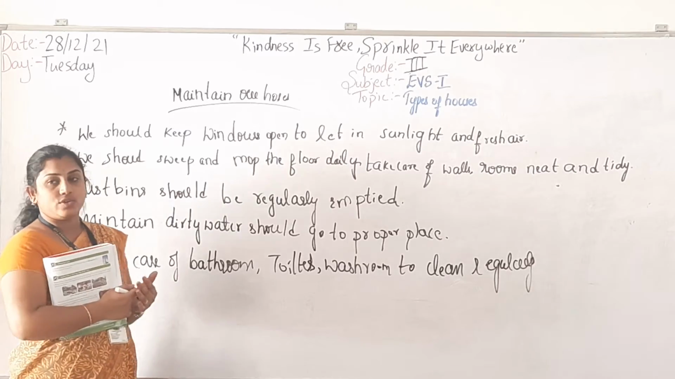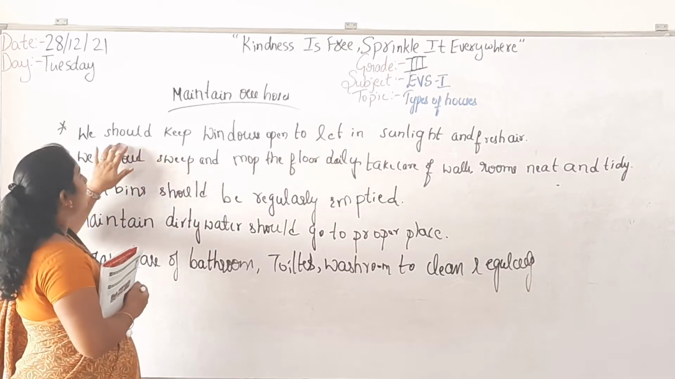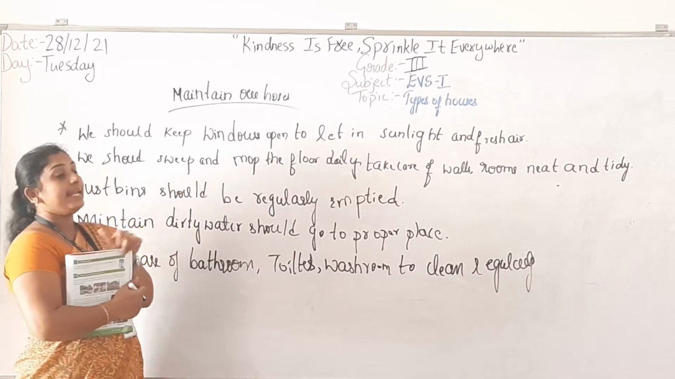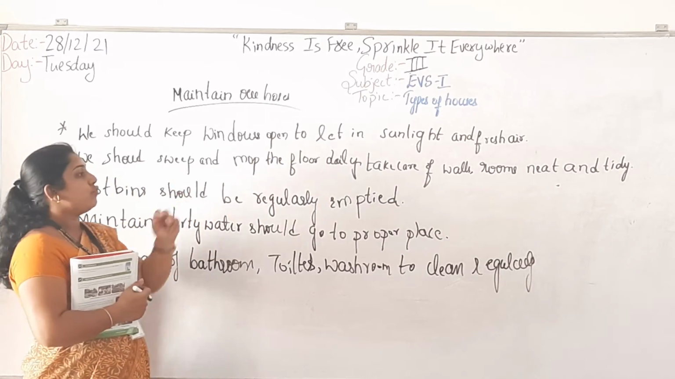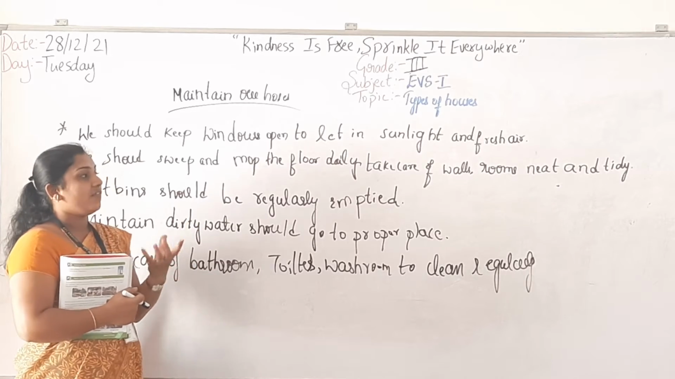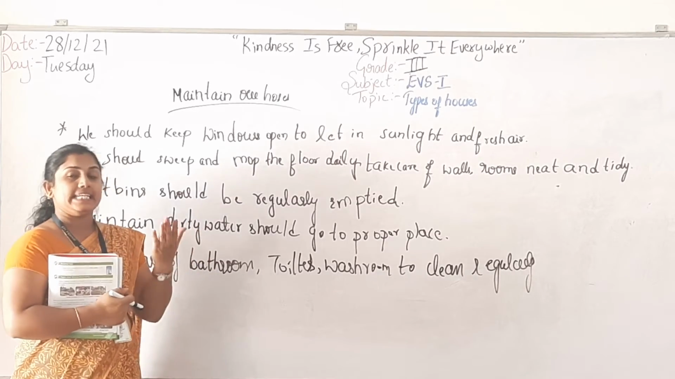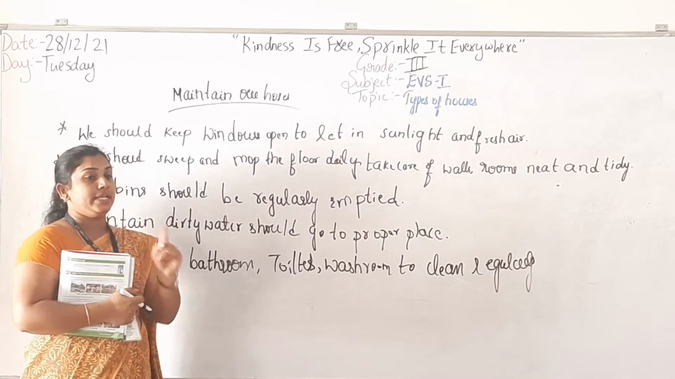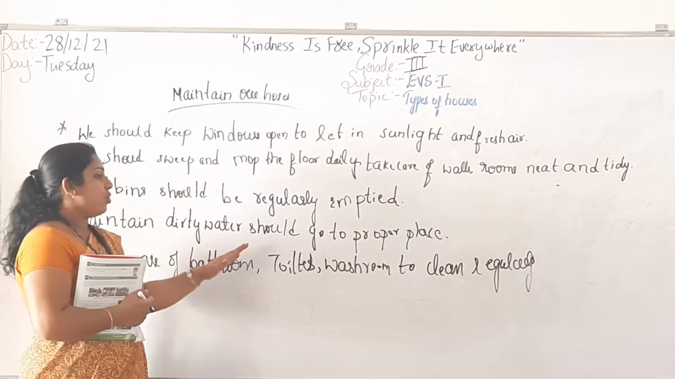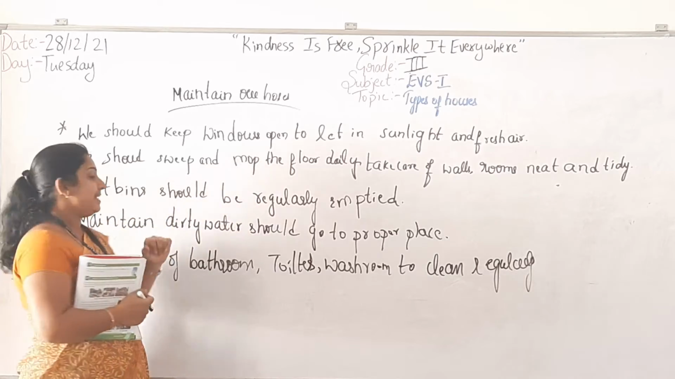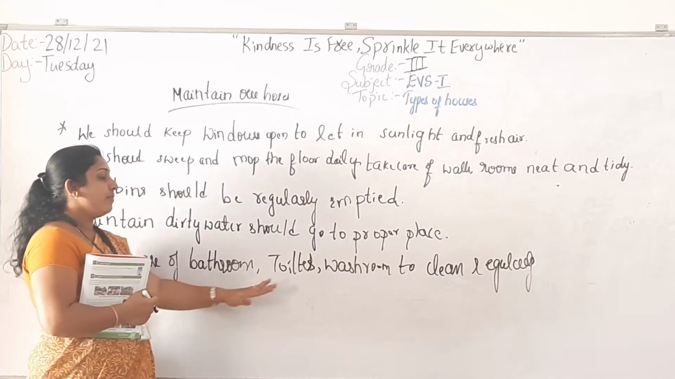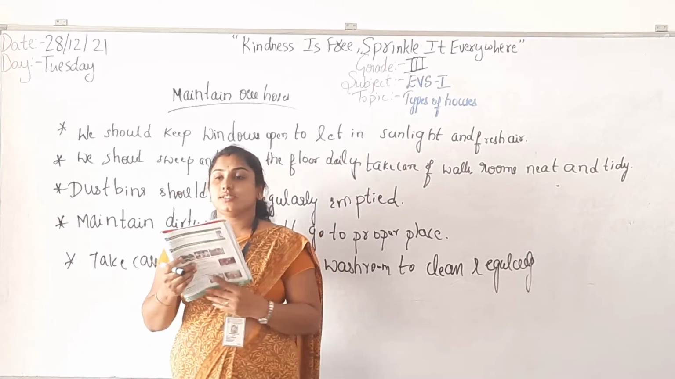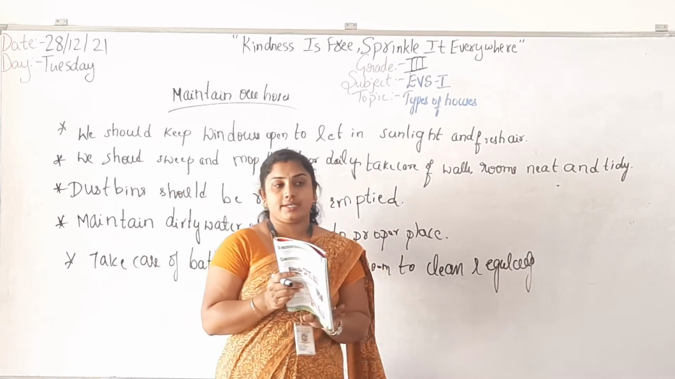Okay. So we will just recall what are the things. First is this: we should keep windows open to let in sunlight and fresh air. The next thing is we should sweep and mop the floor daily. Take care of walls and rooms, neat and tidy. Next thing is the dustbin should be regularly emptied. Next, maintain that dirty water goes to a proper place. Next, take care of the bathroom, toilet, washroom, to clean regularly. Understood? So these are the things we have to keep in our mind.